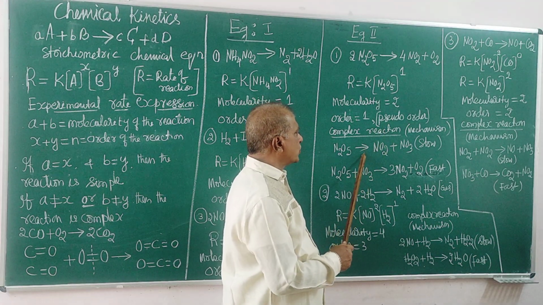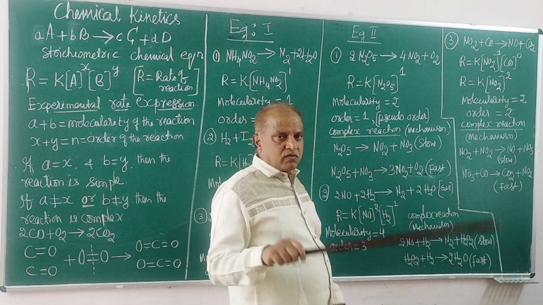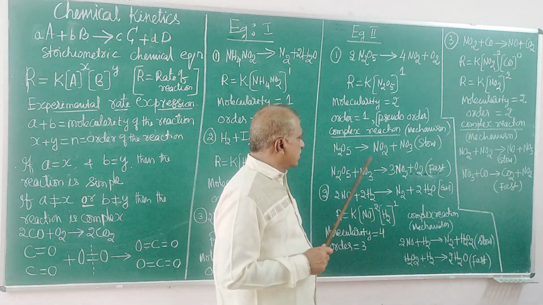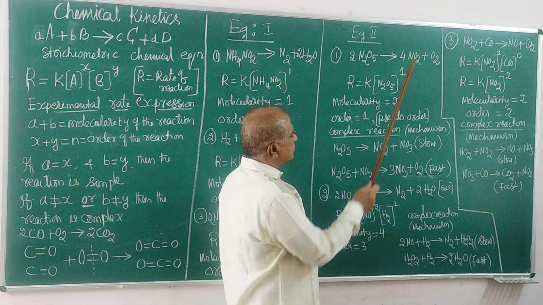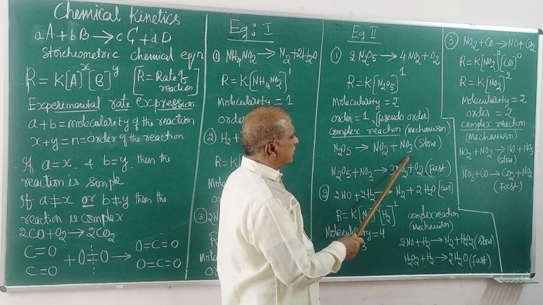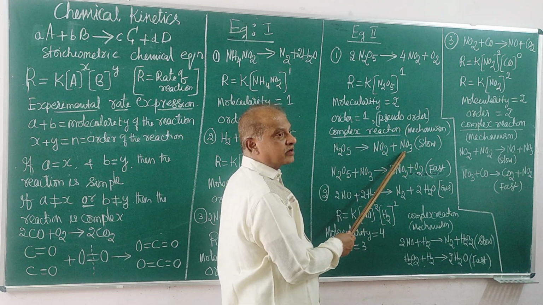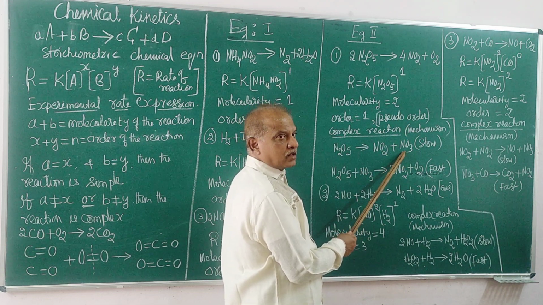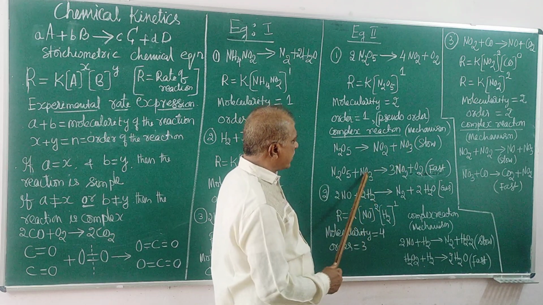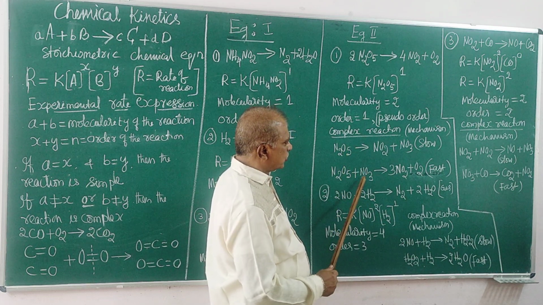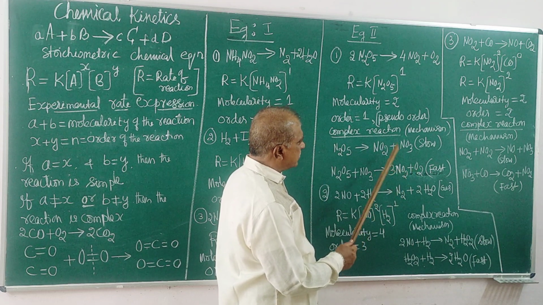What is the mechanism proposed on the basis of this order and molecularity? With pen and paper and all these experimental evidences, it is shown that nitrogen pentoxide first decomposes, not directly into the final products, but into NO2 plus NO3. NO2 is okay, but NO3 is not the product. It is an intermediate. It will never stay. It will undergo reaction again immediately, a highly reactive intermediate. This intermediate reacts with another reacting molecule in one more step, then becomes nitrogen dioxide, that is NO2 again.